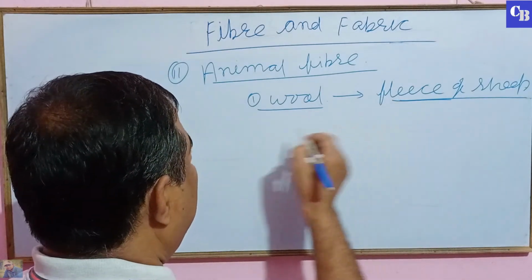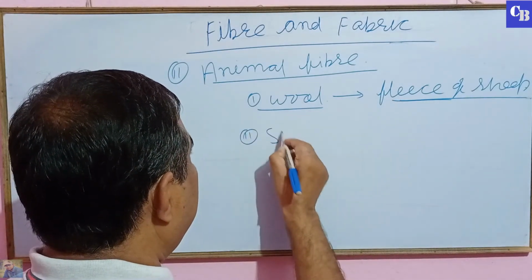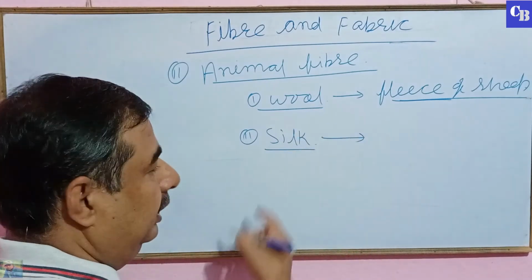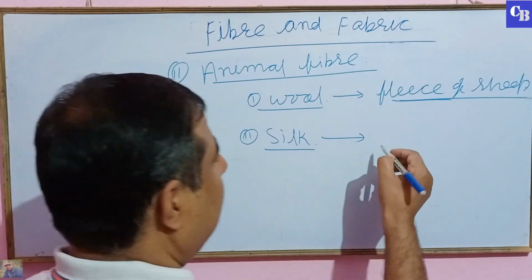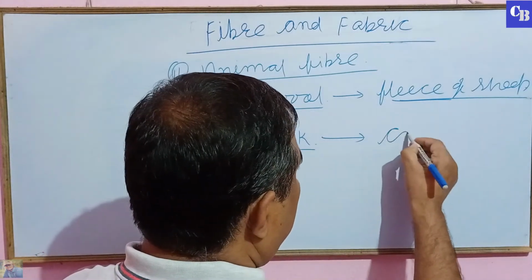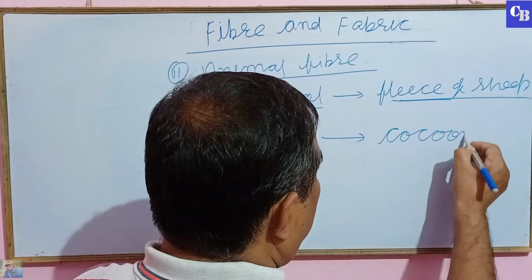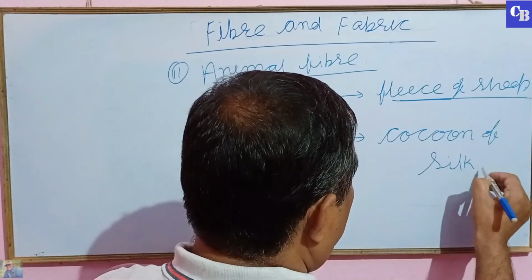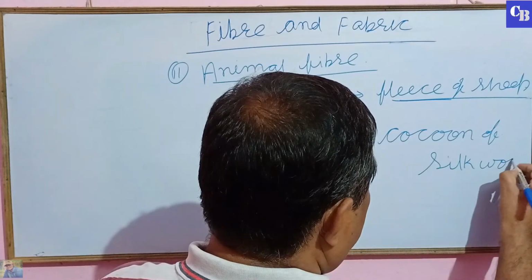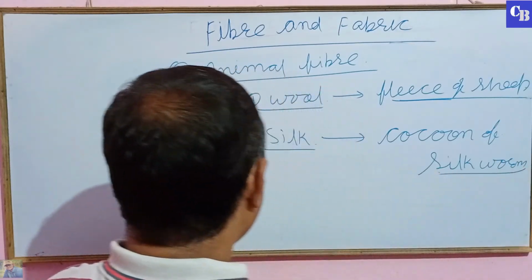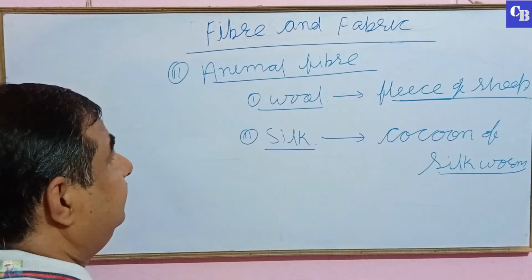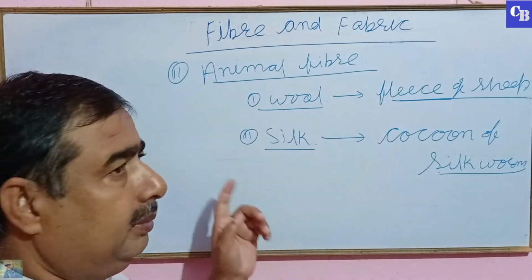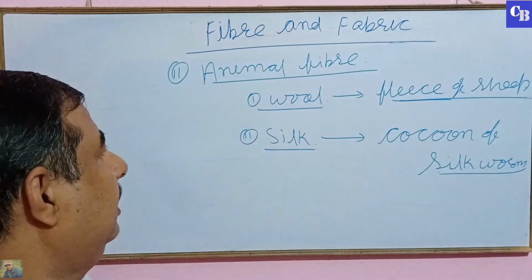Second is silk fiber, which is obtained from the cocoon of the silkworm. So these are the types of natural fiber, plant fiber and animal fiber.